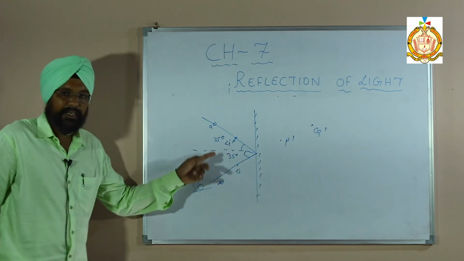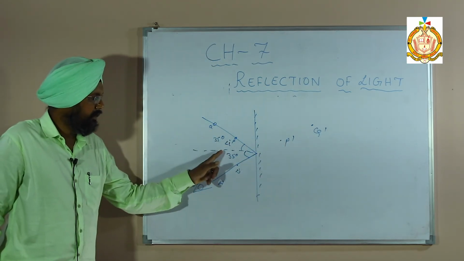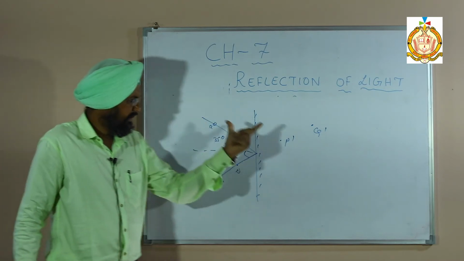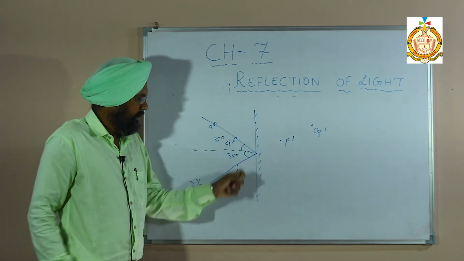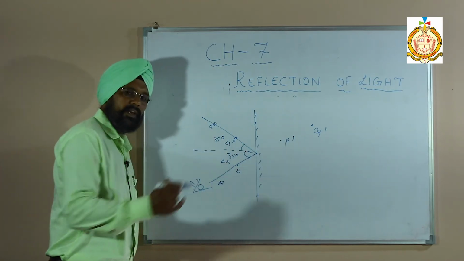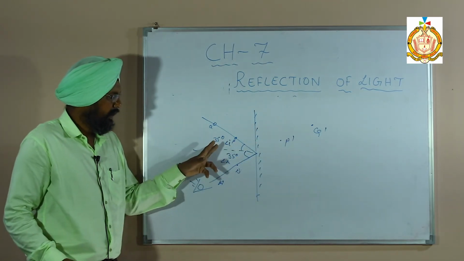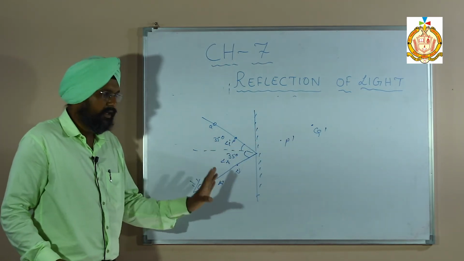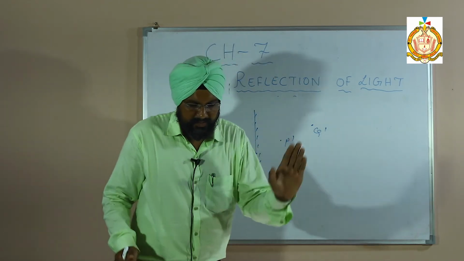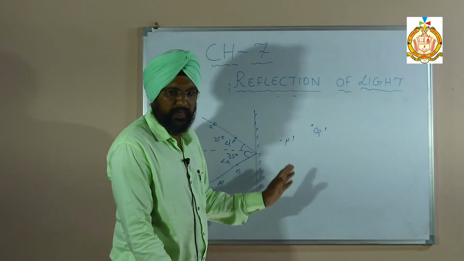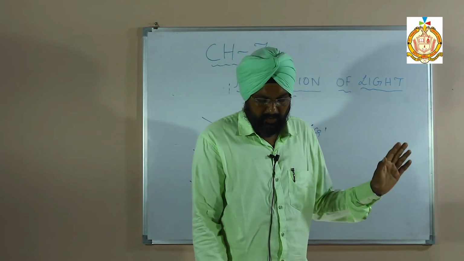So first, how many lines are there? The incident ray, the normal, and the reflected ray all lie on the same plane. Second, whatever the angle of incidence, the same is the angle of reflection. From the verification, from the proof, we have found that the angle of incidence is equal to the angle of reflection. Is it clear? This verifies the first law of reflection as well as the second law of